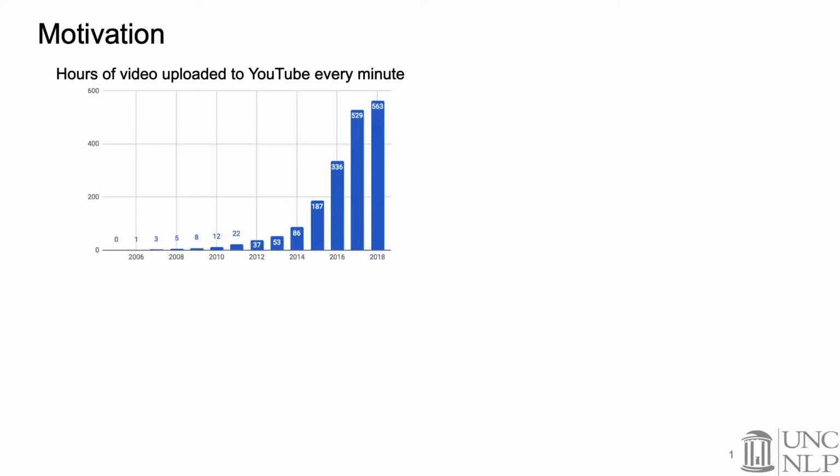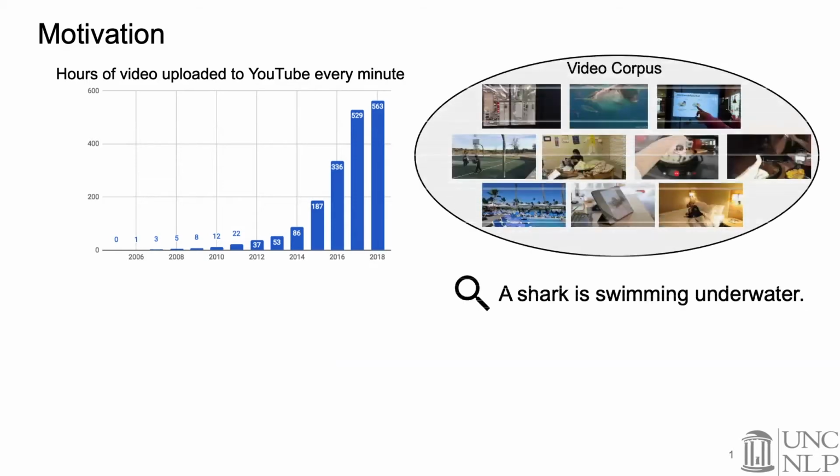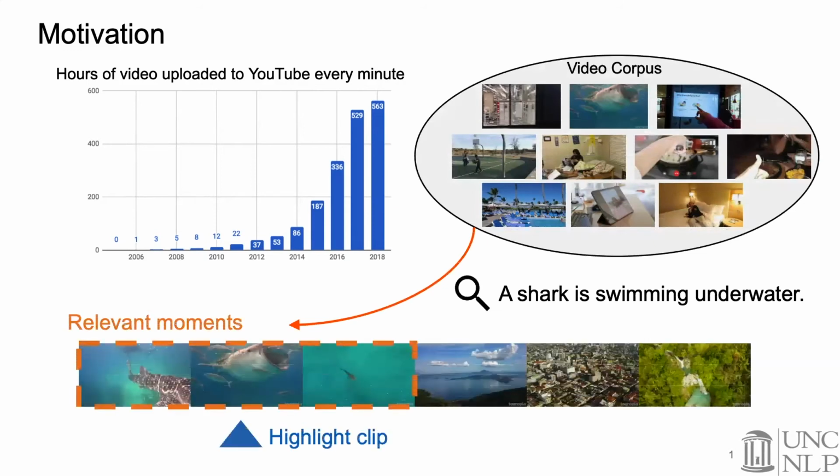Internet videos are growing at an unprecedented rate. In the top left, we show the hours of videos uploaded to YouTube every minute in the last few years. As we can see, it is growing very fast. Enabling users to efficiently search and browse those massive collections of videos is essential for improving user experience of online video platforms. When users search a specific text query, it is desired that the system could return the most relevant moments and highlights to the query.